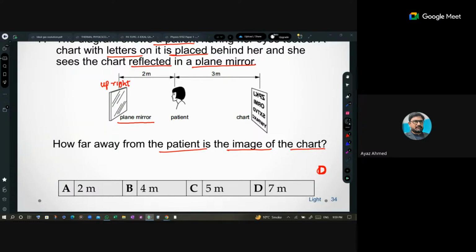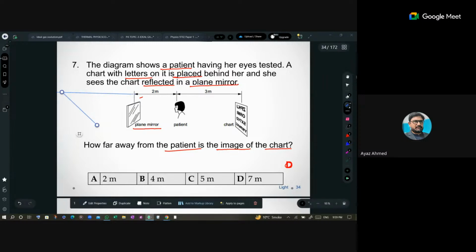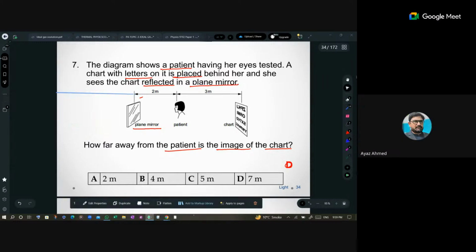You believe that the distance of the image from the mirror will be equal to the distance of the object? Yes, this was the main characteristic we read earlier.